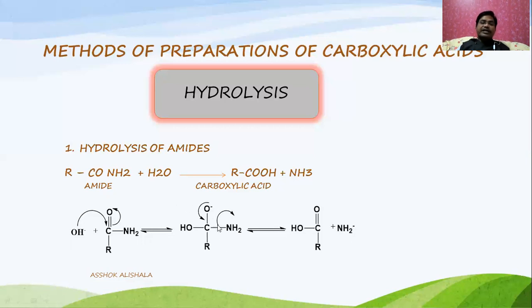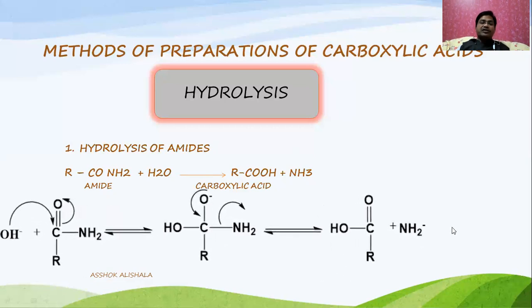During some rearrangement, elimination takes place. What happened? The negative charge present on the oxygen is again shifted between the carbon and oxygen, and at the same time the amide ion, that is the NH2 minus ion, is eliminated, so that we will get the carboxylic acid, C double bond O, OH. And what happened to this NH2? In H2O, OH minus is taken by this one, and the H plus ion is taken by this NH2 minus, which finally is converted into the amine, and that can be observed here.